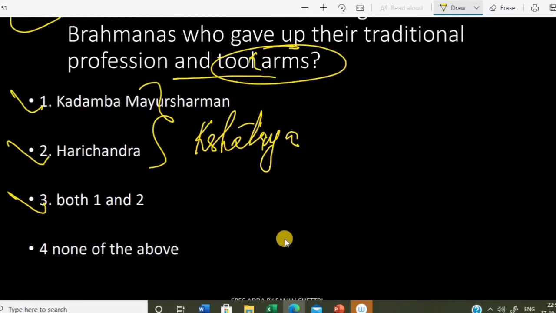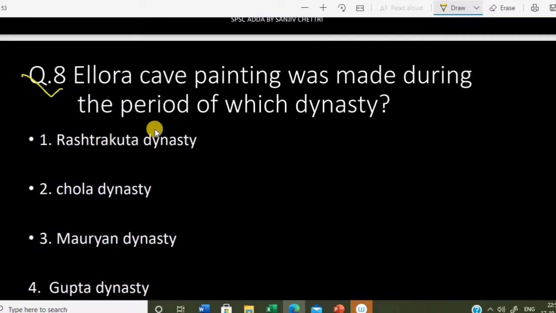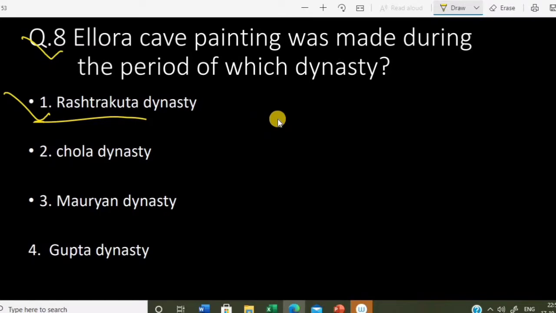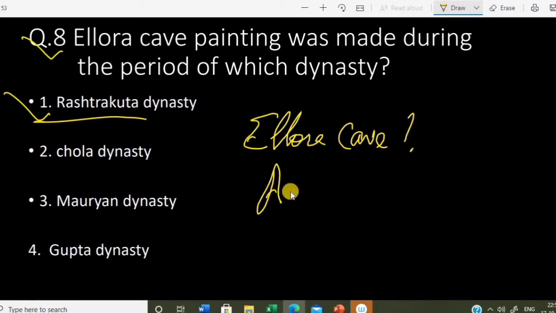Okay. Next question. Ellora cave painting was made during the period of which dynasty? So this is a bit controversial, but generally we say Rashtrakuta dynasty. Okay, Ellora cave. So find out where is Ellora cave, where is Ajanta cave. So it's very important.